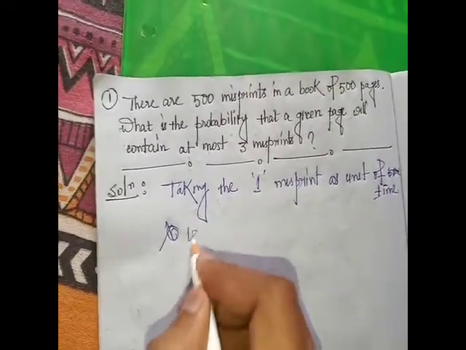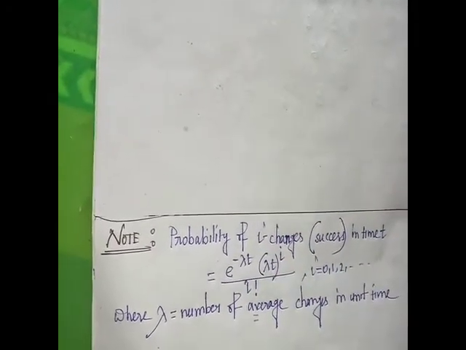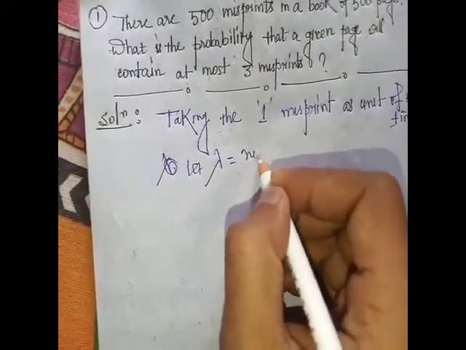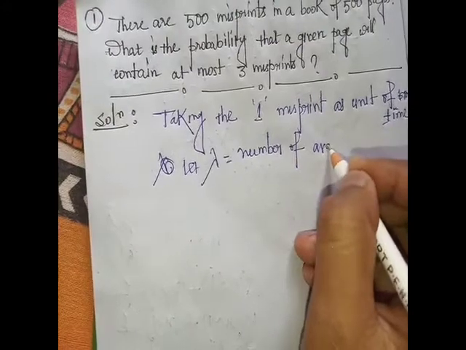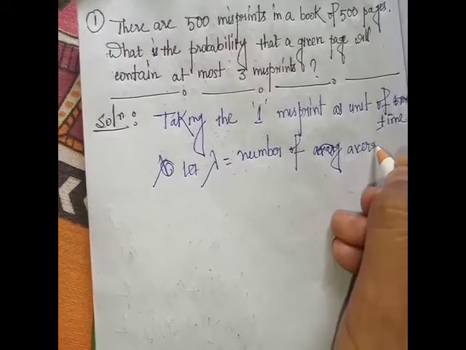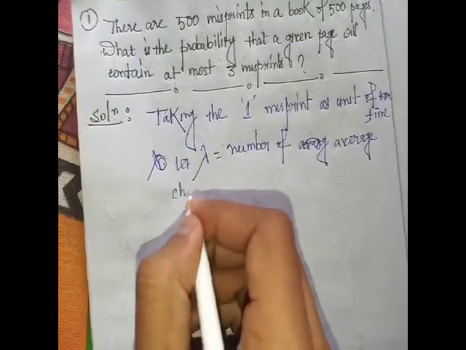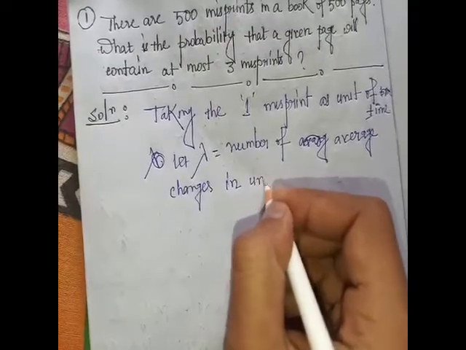Let lambda be the number of average changes in unit time. Here lambda is the number of average changes in unit time.